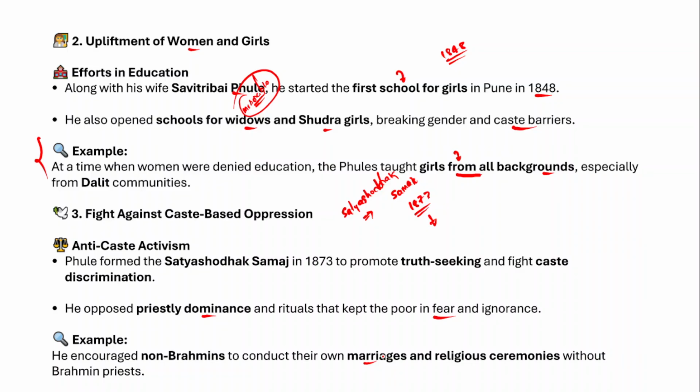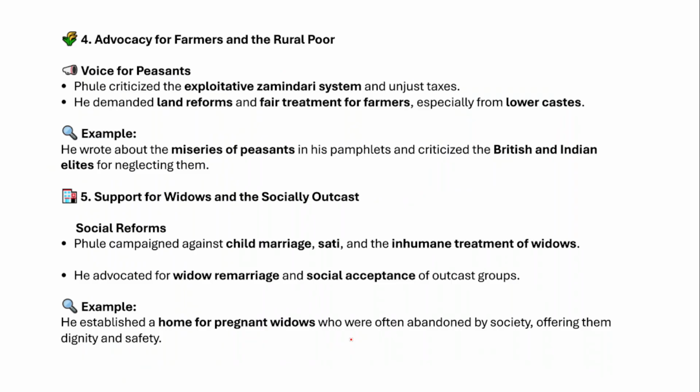So therefore, Mahatma Jyotirao Phule encouraged the other caste groups also to conduct their own marriages. If there is any ritual, you just do those rituals yourself, so that you can reduce the Brahmanical domination. So this is what he actually advocated. And apart from that, he also advocated for the farmers and the rural poor as well, right?